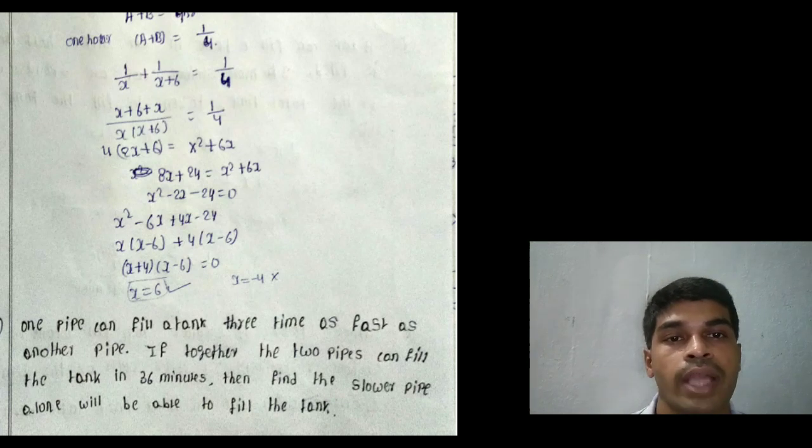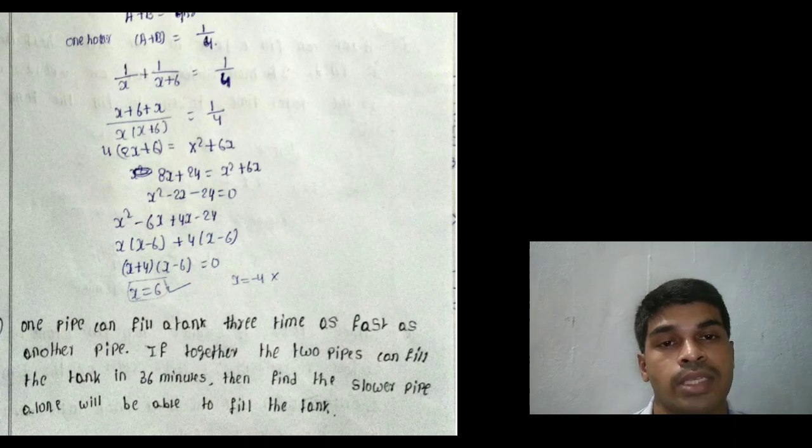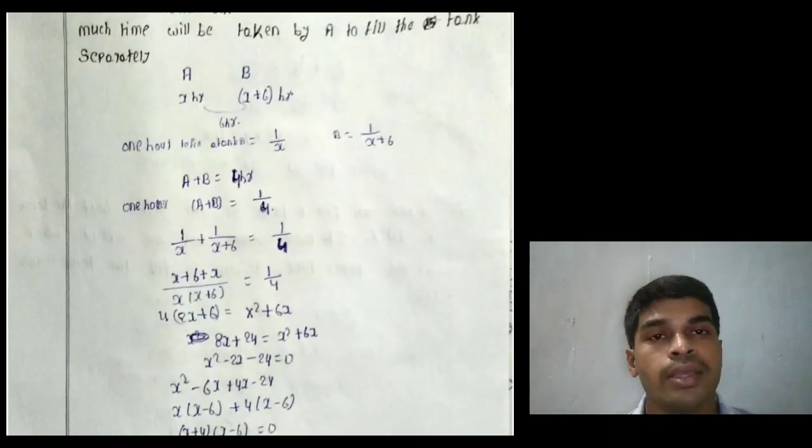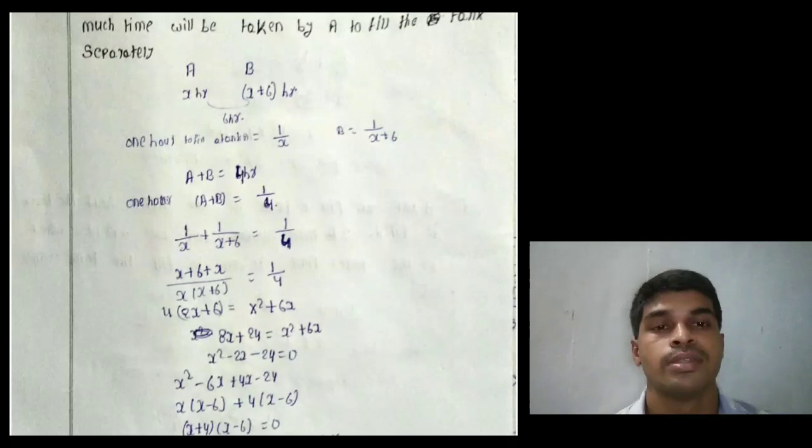X square minus 2X minus 24. Factors are minus 6 and plus 4. Then X common: X into X minus 6 plus 4 is common, X minus 6. So (X plus 4)(X minus 6) equals 0. That means X equals 6. A alone can fill a tank in 6 hours.